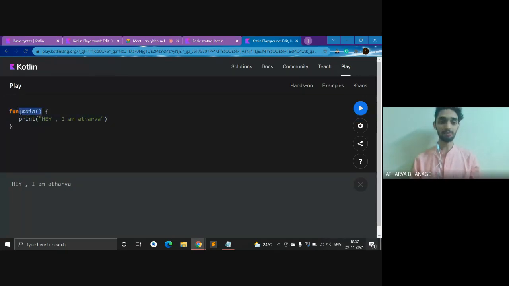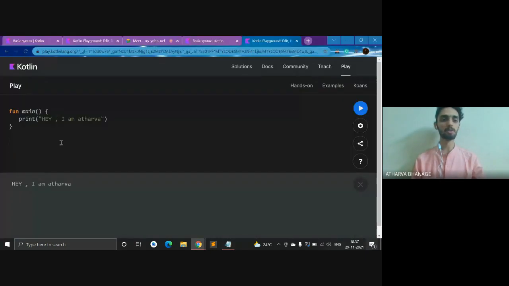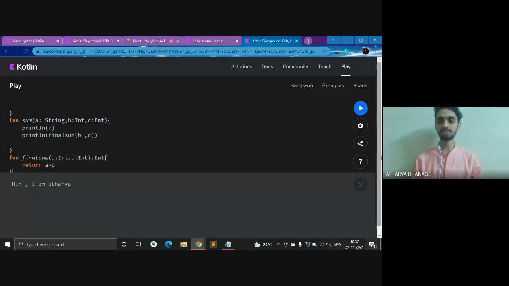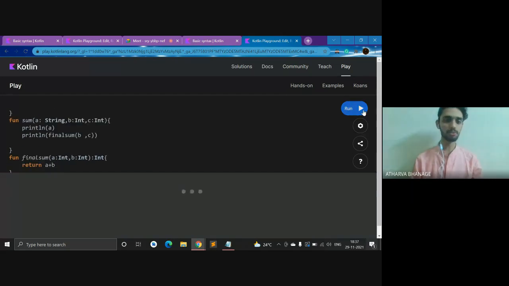So this is a main function. What does a main function mean? If you have a lot of code, I'll show you comparatively bigger code. Suppose this is some random code, you need not understand what this is. If I run it, it gives me the sum.